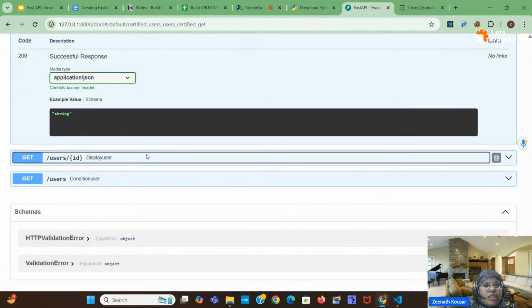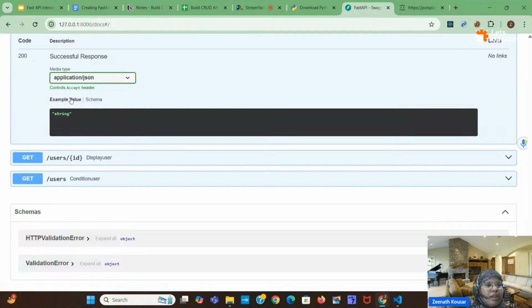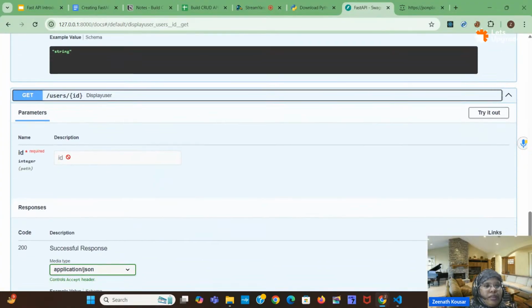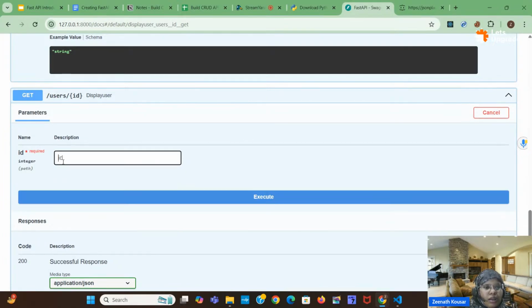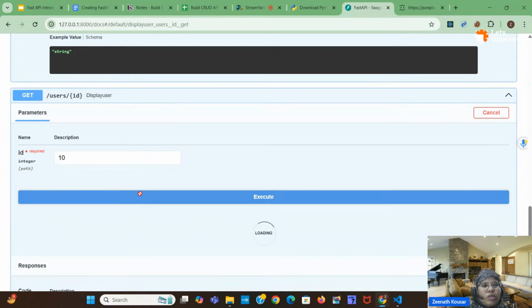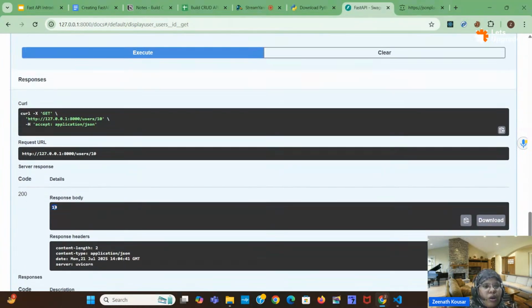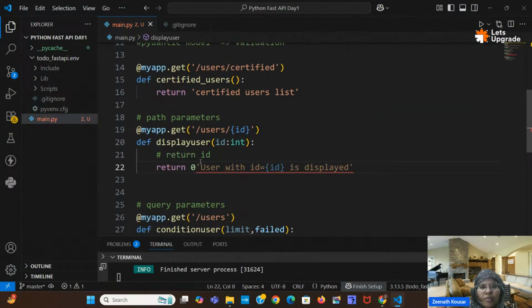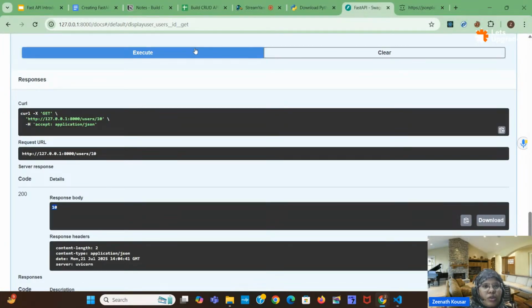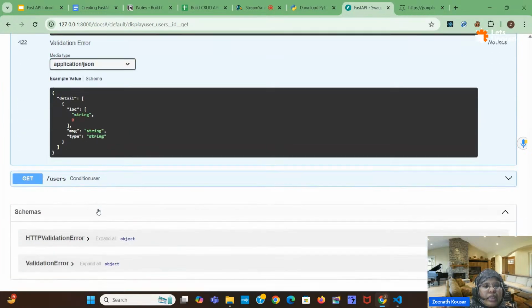Next, how to execute this one? This is nothing but a path parameter, right? So we have to give the ID. In the browser we have given it, but here you can give it like this. If I give 1, then it will show the first user; if I give 10, then the 10th user will be retrieved. So here we got 10. You can give the value something like this as well. So instead of this, I will give this value. If the user with this particular ID is displayed, I will execute again. Okay, user with ID 10 is displayed.